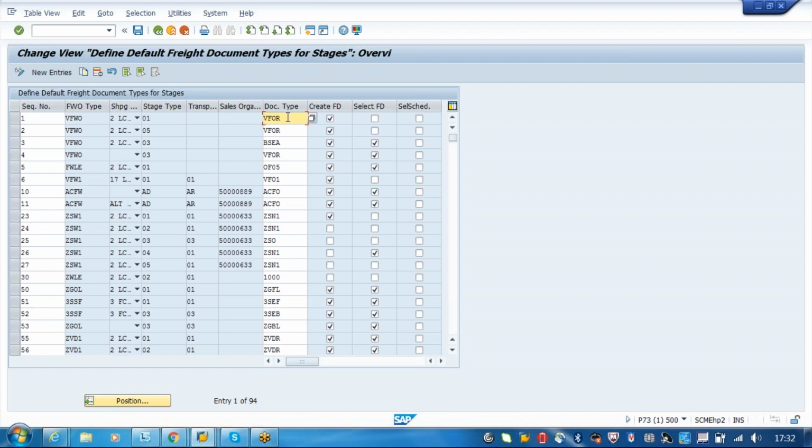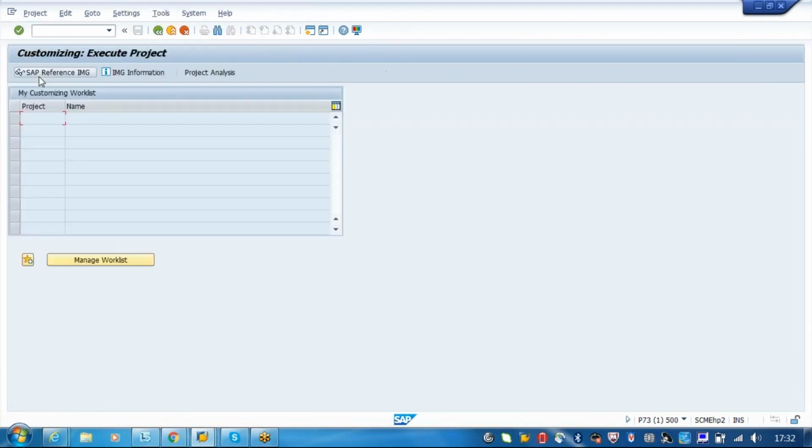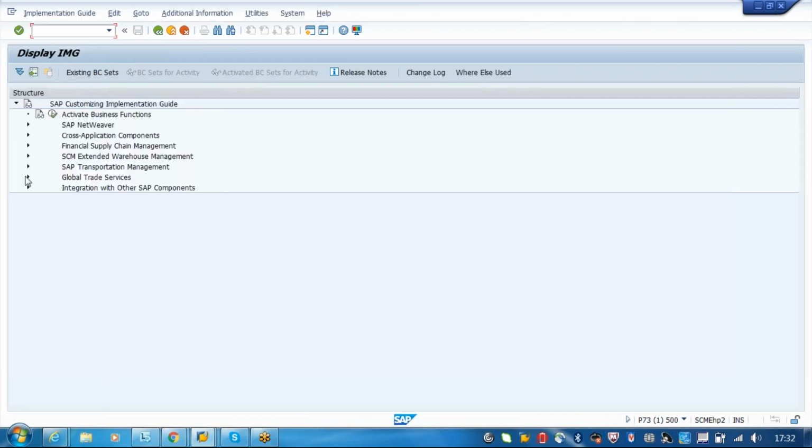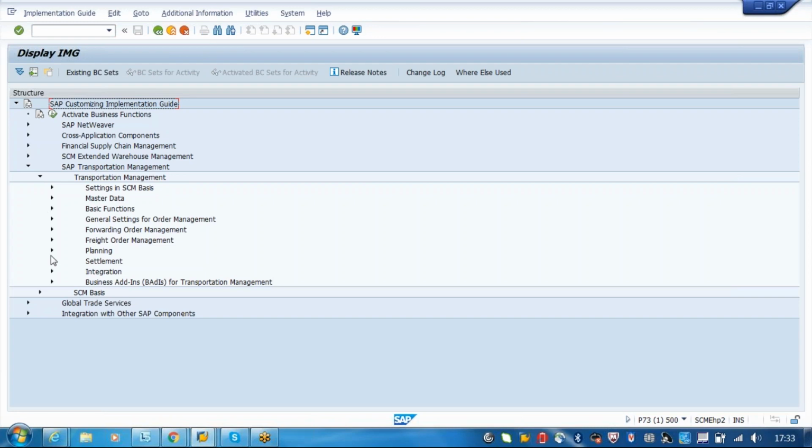At the time when we are actually dealing with the freight order, I will again tell you this. This is freight agreement type BF. Which one? Freight order it is.